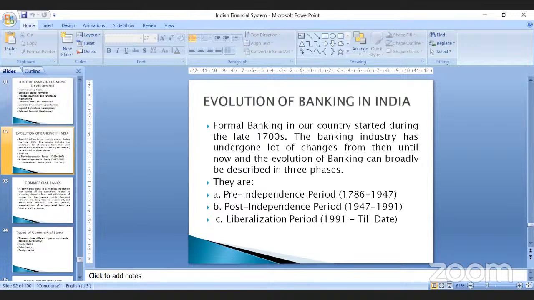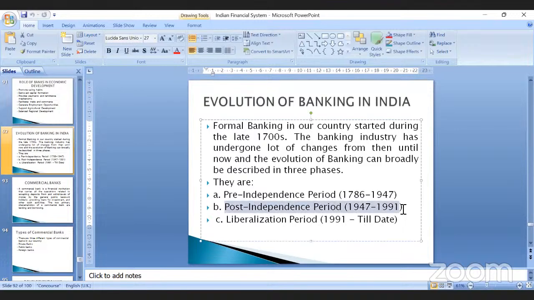which was called the Imperial Bank of India. See, Bank of Bengal, Bank of Bombay, Bank of Madras, these three were merged together and named as Imperial Bank of India. This Imperial Bank of India in the year 1955 was nationalized by the then Prime Minister, Indira Gandhi. And in 1955, it was named State Bank of India, which is running till date and which is the largest public sector bank, right? After that period came Allahabad Bank, Punjab National Bank, Bank of India, Central Bank of India, Canara Bank, and Bank of Baroda. But all of these banks were established in the pre-independence period only, right?